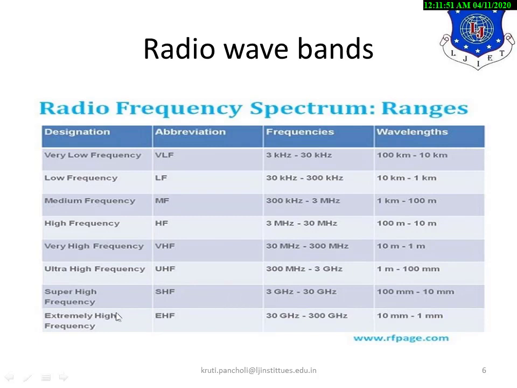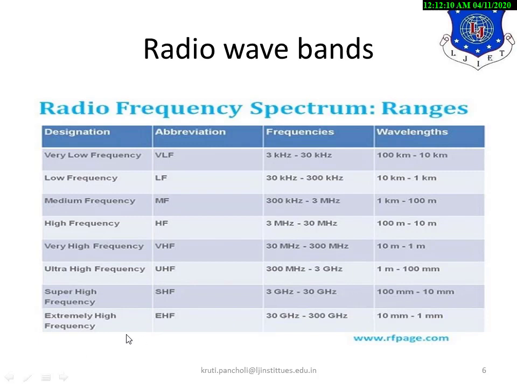Now the next is super high frequency. These are known as the microwaves, SHF, and the range is 3 GHz to 30 GHz, and the wavelength is 100 mm to 10 mm.